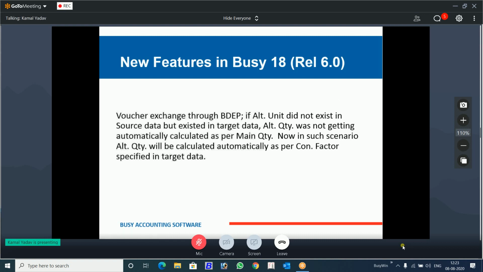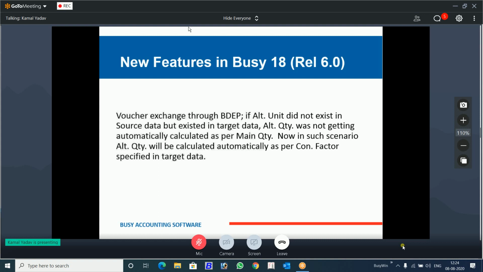Okay. There is another thing, the PG Data Exchange platform. There was a problem earlier. Suppose in the source data, there were two units, pieces and box also, and you have given the conversion of 10 pieces to make one box. The target company has this alternate unit feature, but the source company from where the data is coming has only one unit, pieces. They are not maintaining the alternate unit.